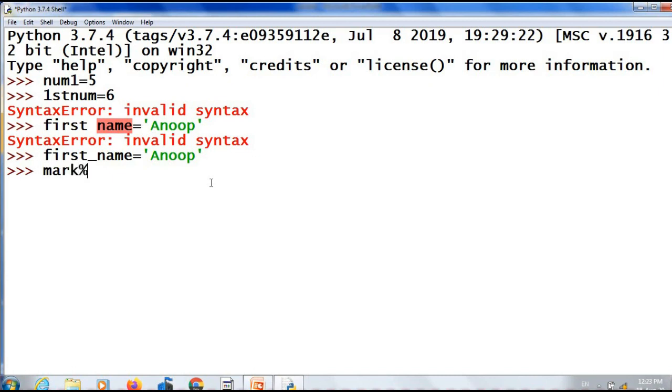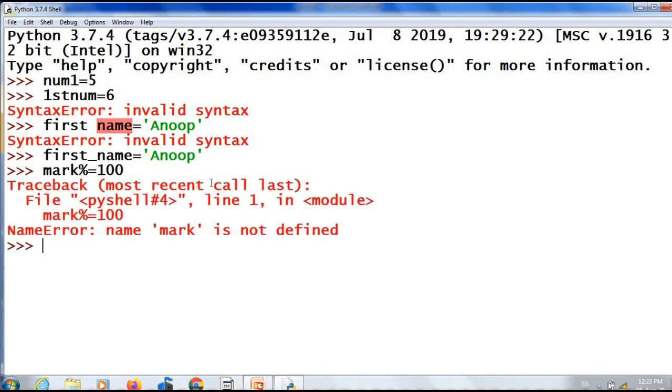Mark percentage. Is it valid? No, because you cannot use the percentage symbol in your identifier. Then see, I have given num equal to 4. The value of num is 4. Then Num equal to 8.